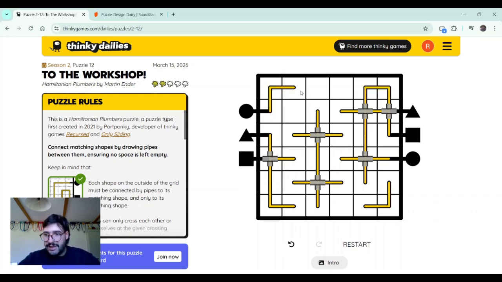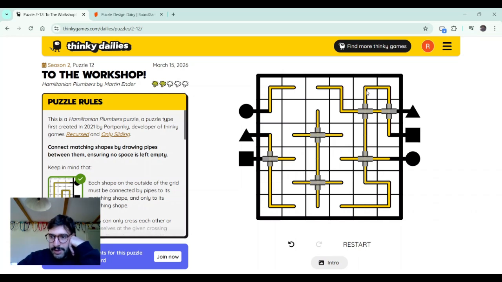And this will connect like this. This will have to connect like this because there is no other option. This will have to extend. There we go. This guy will have to go up and then to the left. You see, it's almost done and we haven't even started solving the puzzle. But that's alright. Let's follow the square.